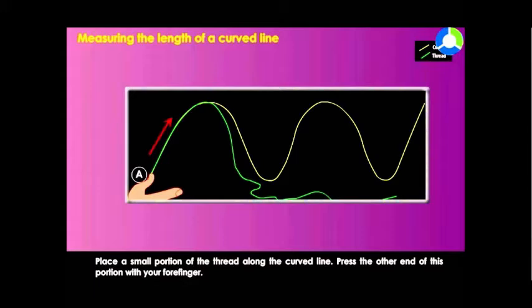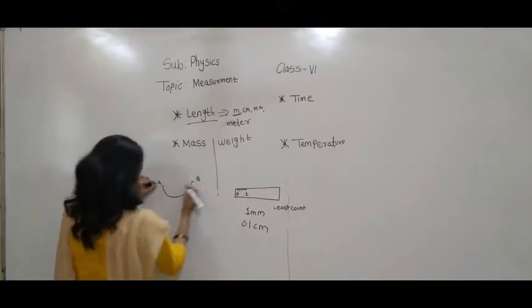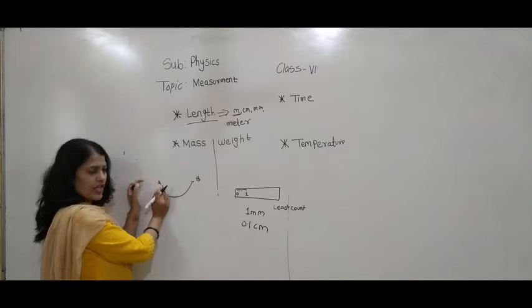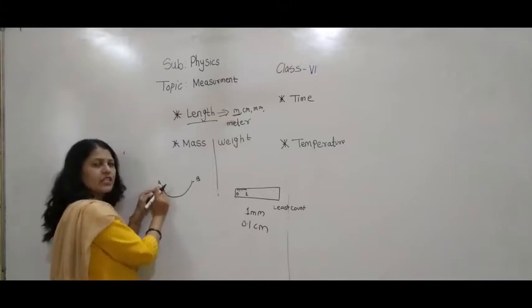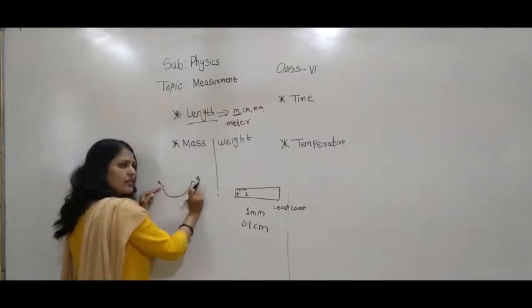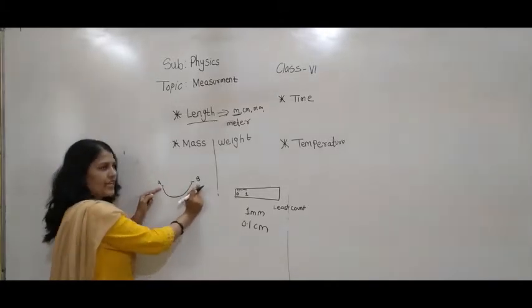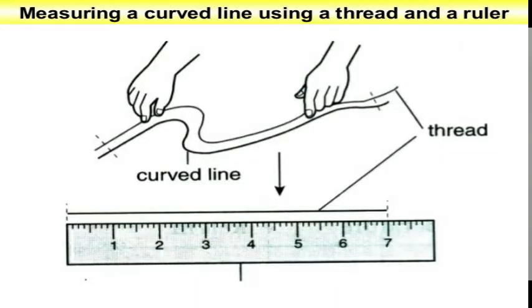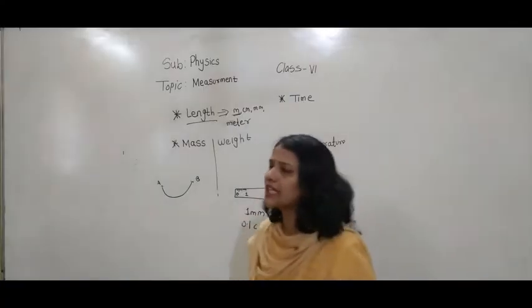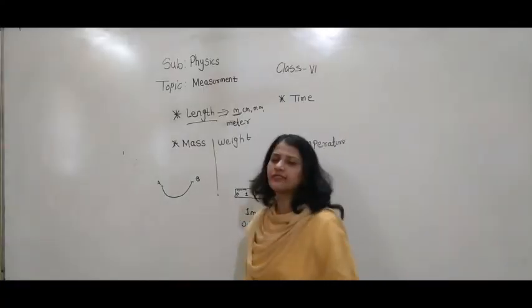Now if I put the thread like this, I have to take these two points, A and B. From A, I put one end of the thread and take it to the next point, that is B. After that, I measure the thread with the help of the scale. That measurement will be the length of this curved line.